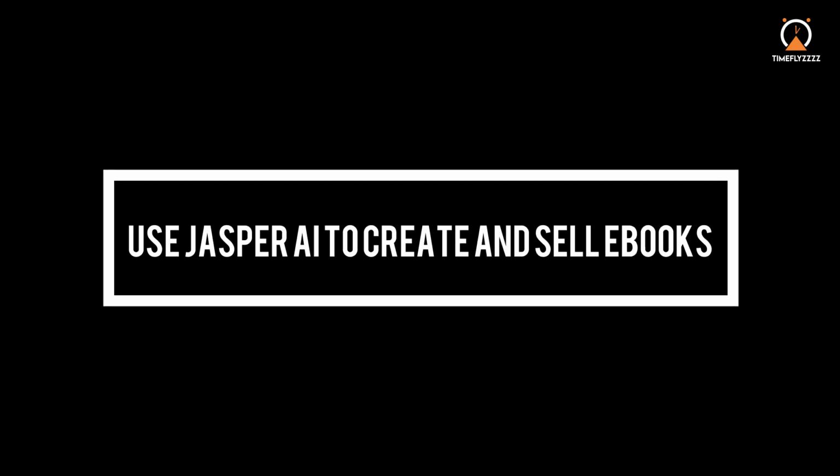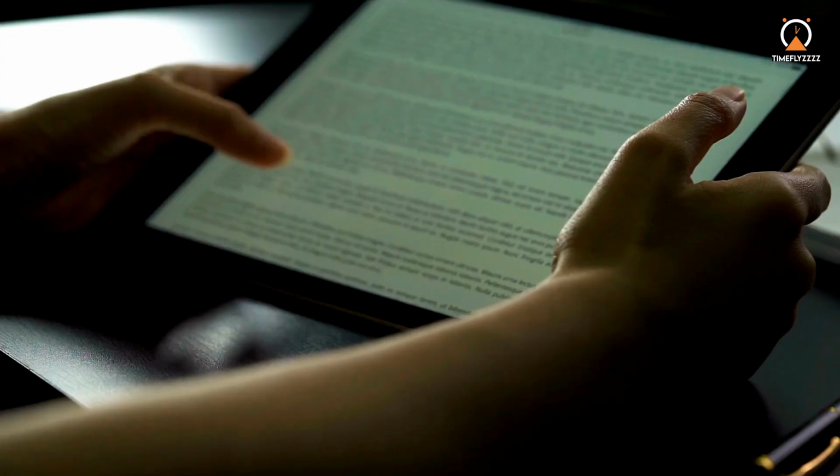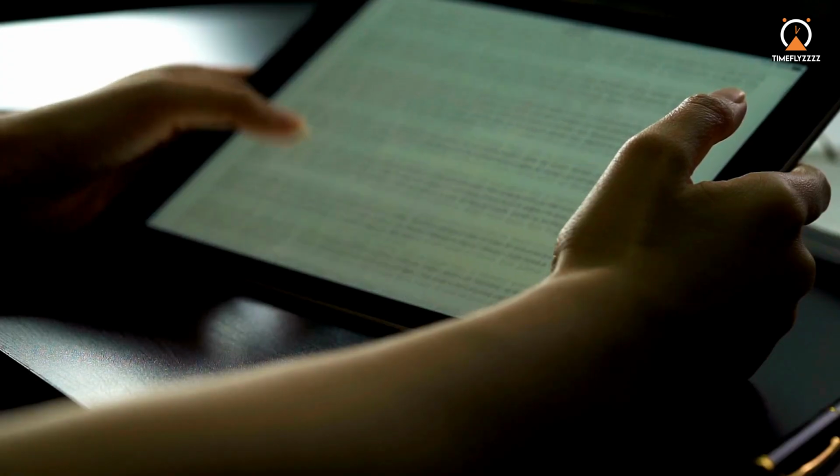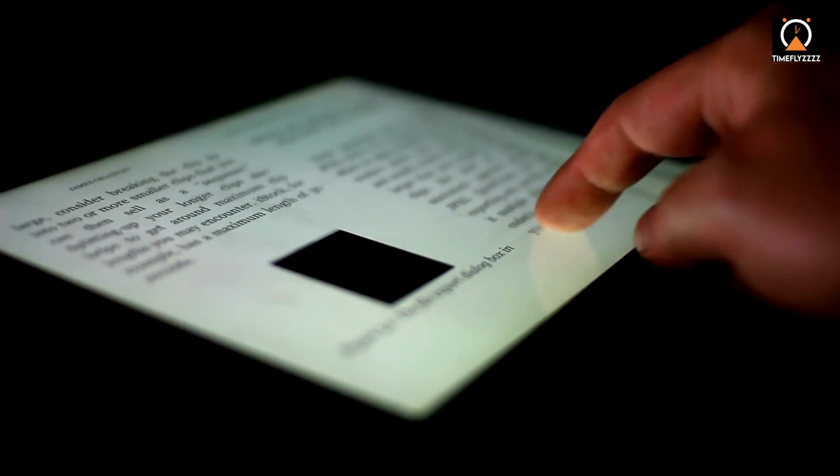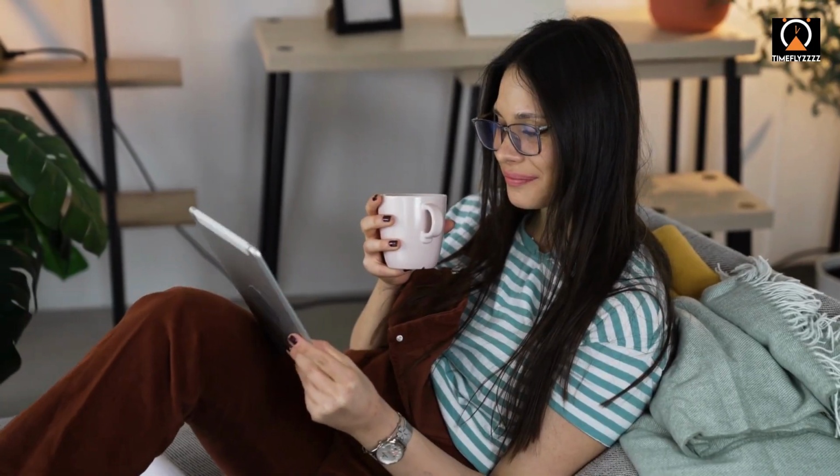Use Jasper AI to create and sell ebooks. Jasper AI can also be used to create ebooks quickly and easily. If you have a topic that you're knowledgeable about, you can use Jasper AI to generate the content for your ebook. You can then edit the content as needed and sell the ebook online.